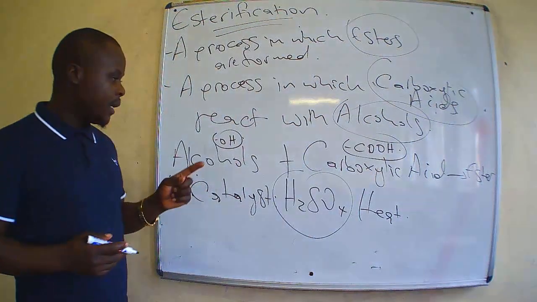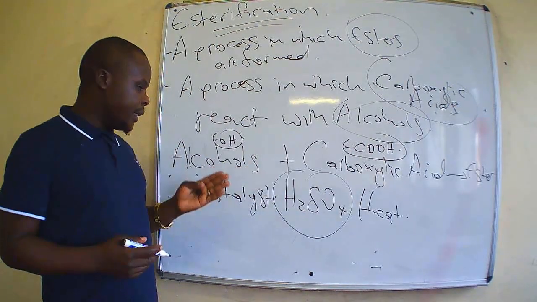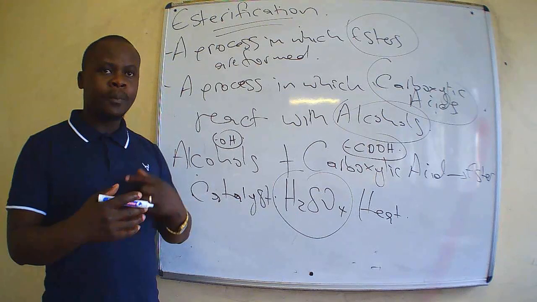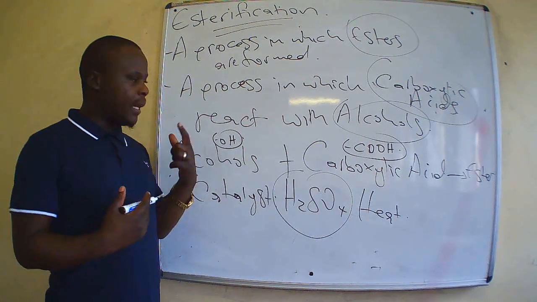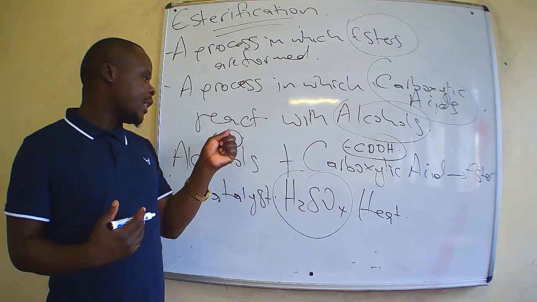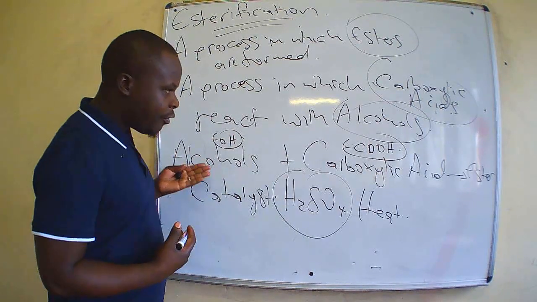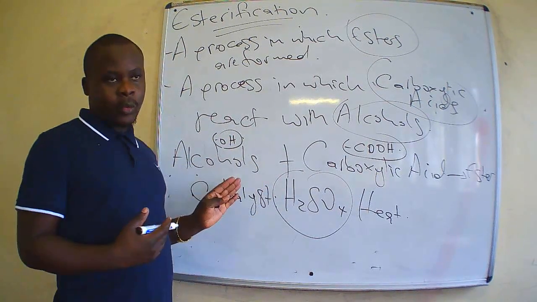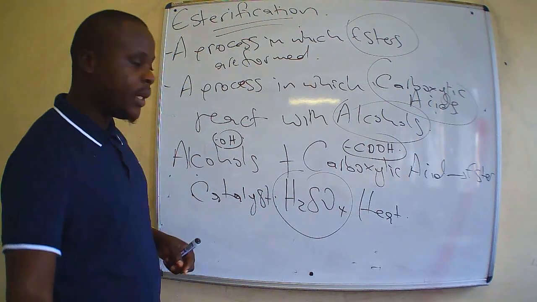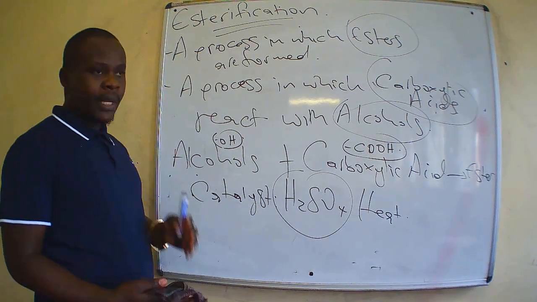So for this reaction to take place, it needs a lot of heat. It also needs sulfuric acid to make sure that we break down the stronger intermolecular forces, which are the hydrogen bond forces that are found in both of these molecules. So therefore, this reaction requires a catalyst, which is sulfuric acid, and heat.